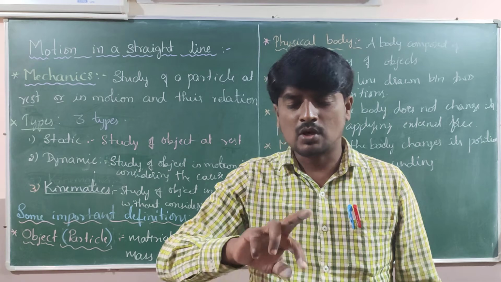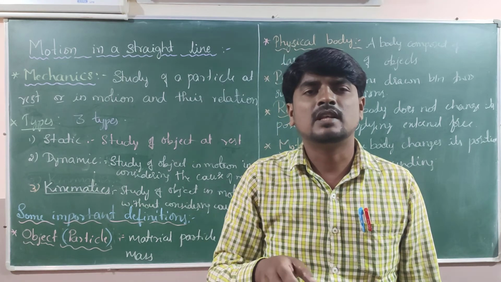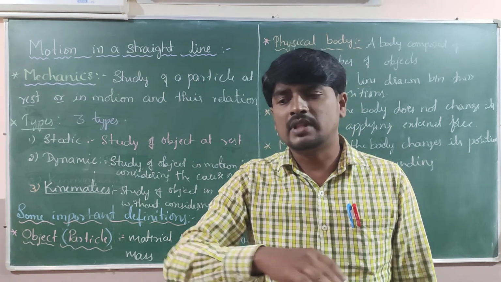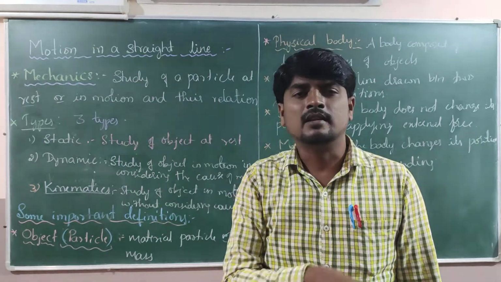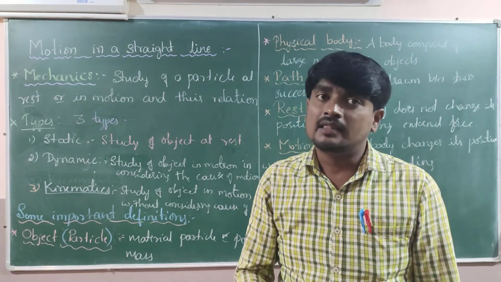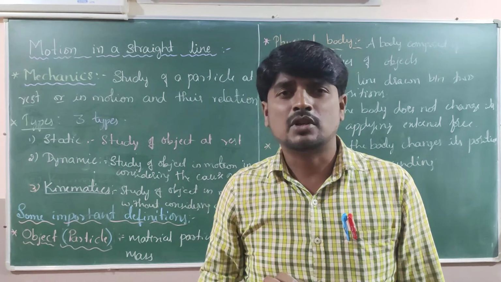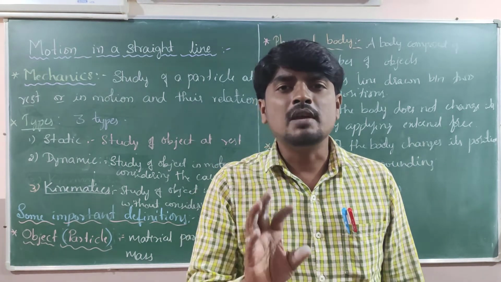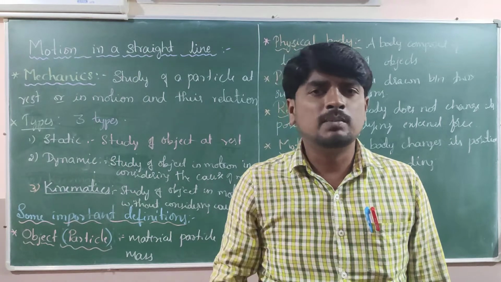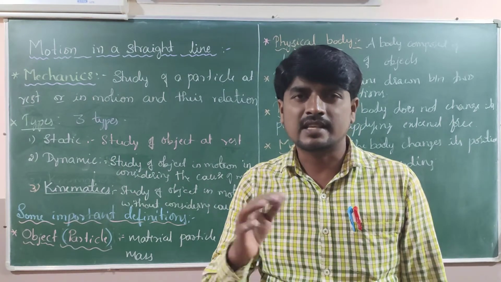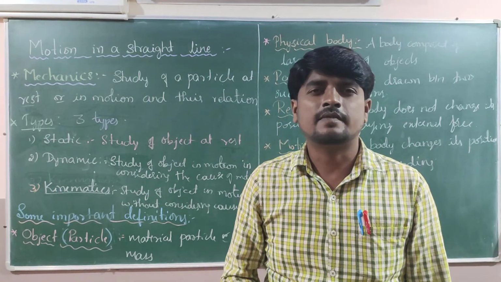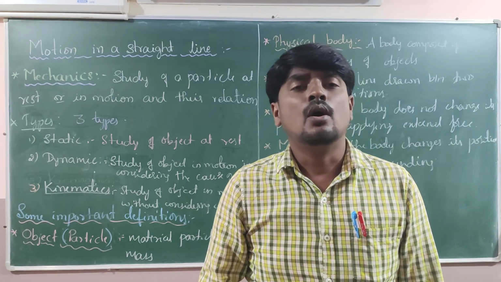In two-dimensional motion, draw a circle on a sheet. The circle is covering both the x-axis as well as the y-axis, so it is in a plane. The third is three-dimensional motion. When the body moves in all three possible axes, x-axis, y-axis and z-axis, it is referred to as three-dimensional motion.